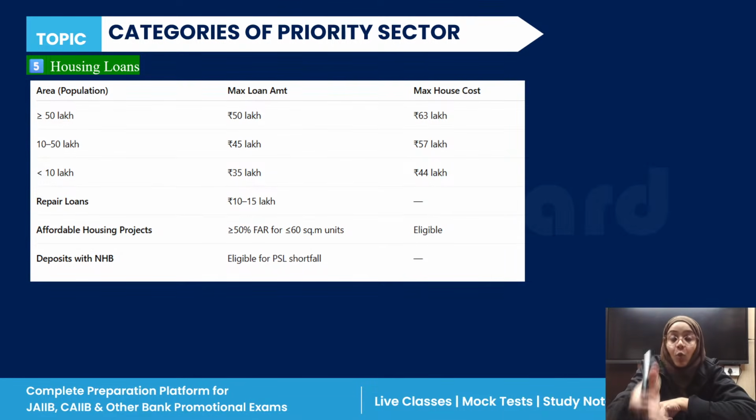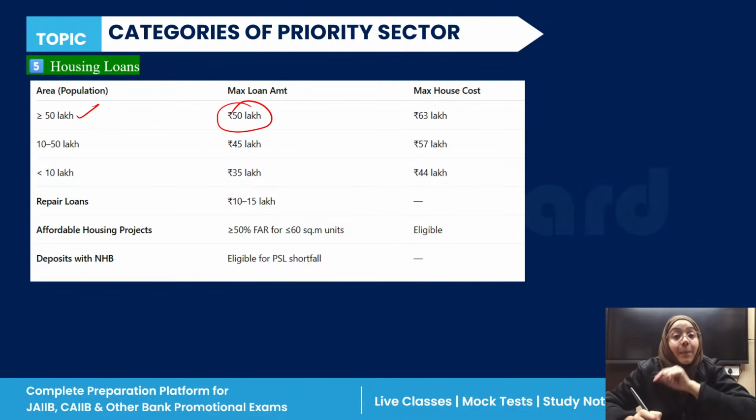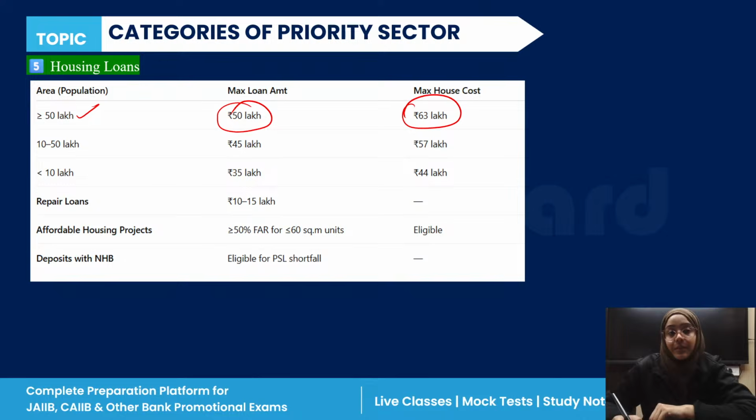Housing loan. Now, housing loan depends upon the area, population-wise. So if you want a house in an area where the population is more than 50 lakh, the maximum loan amount that can be given is 50 lakh, and the maximum house cost should be 63 lakh, not more than that. If you want to build a house in an area where the population is between 10 to 50 lakh, the maximum loan amount is 45 lakh and the maximum house cost is 57 lakh.